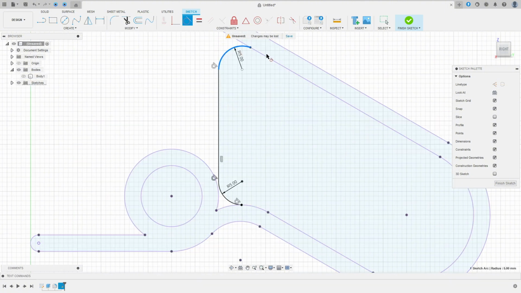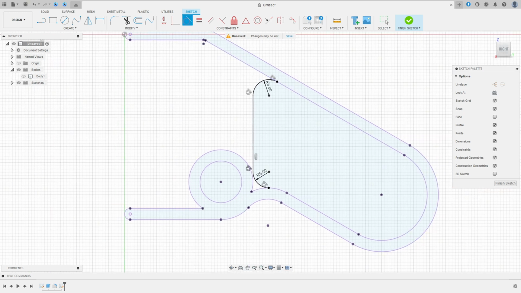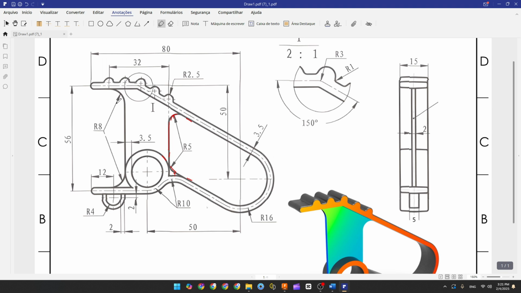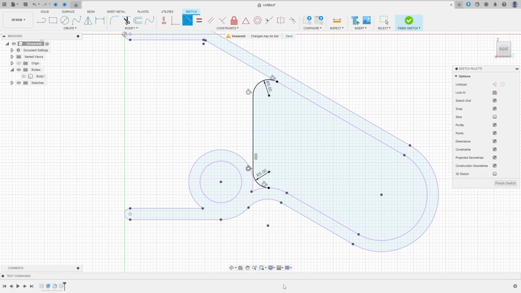And here is tangent with this arc here, this line here. We made this. Now let's make the other side. In the other side, this arc tangent with this line, tangent with this line here, this arc. The radius 80 millimeters. And this line here is tangent with this arc here, okay?